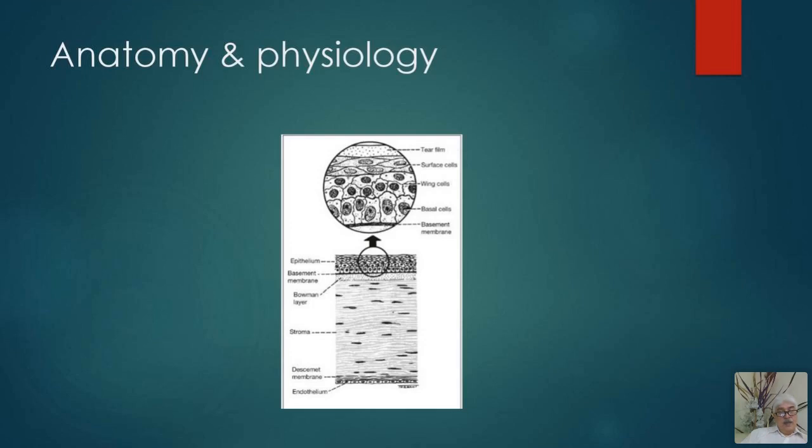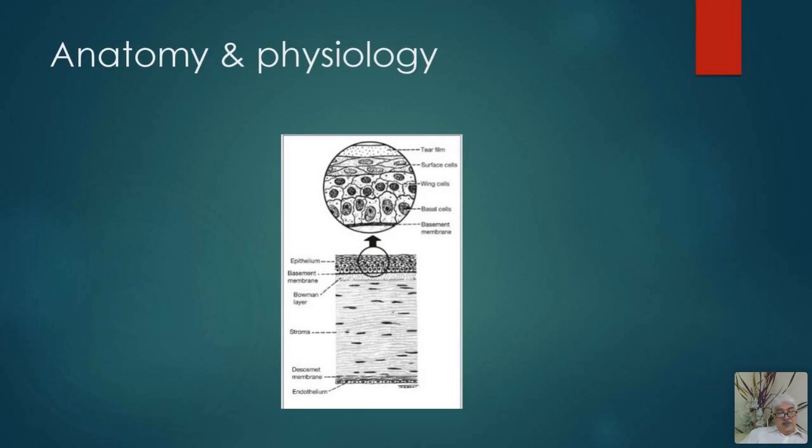Then there is Bowman's membrane, a fibrous membrane which lies on the anterior portion of the stroma. The stroma is the largest and the thickest portion of the cornea that consists of collagen fibrils. They are arranged in a definitive pattern which allows the clarity of this cornea. The parallel fibrils are arranged in such a way that light does not scatter.